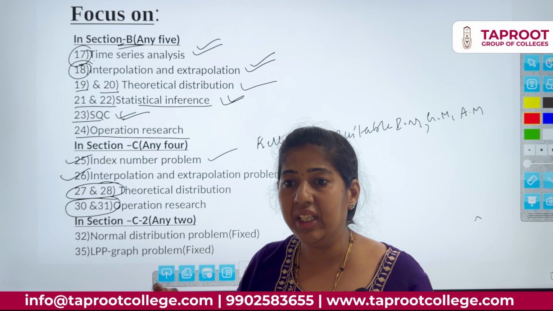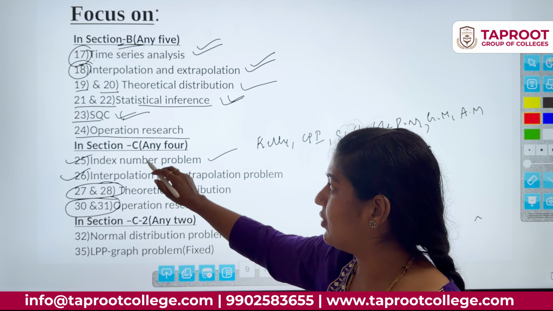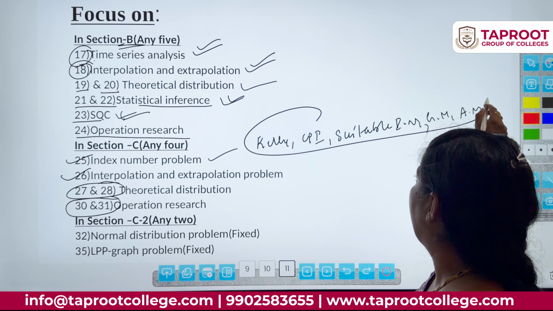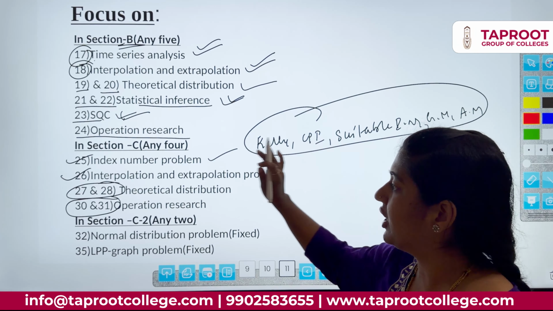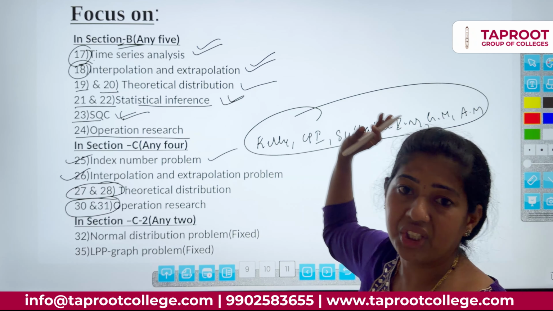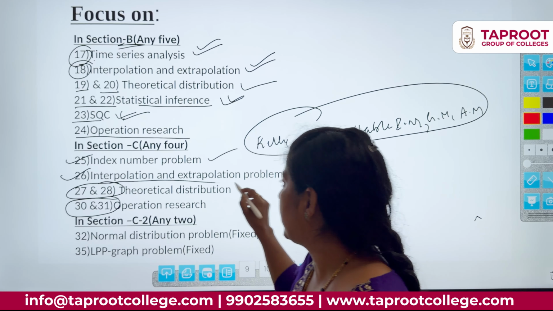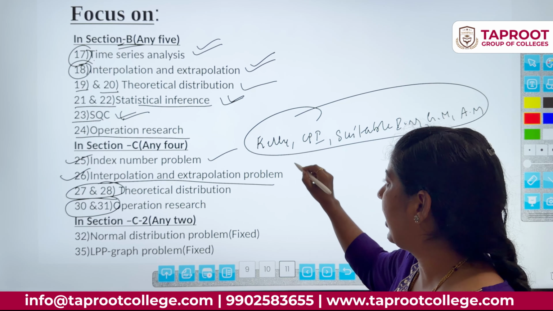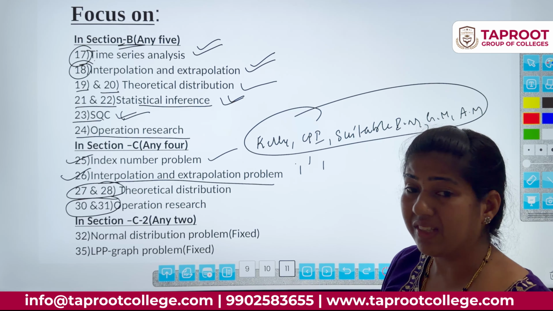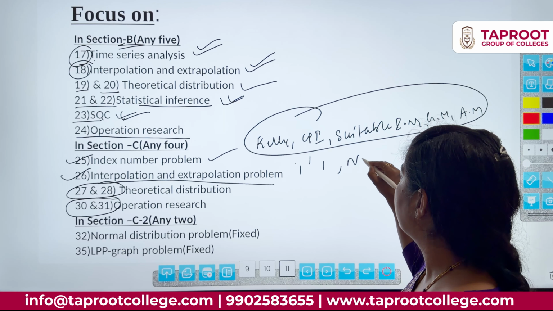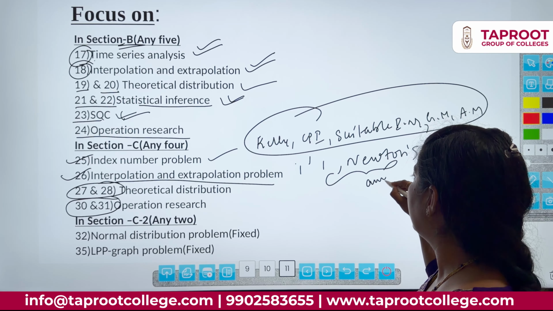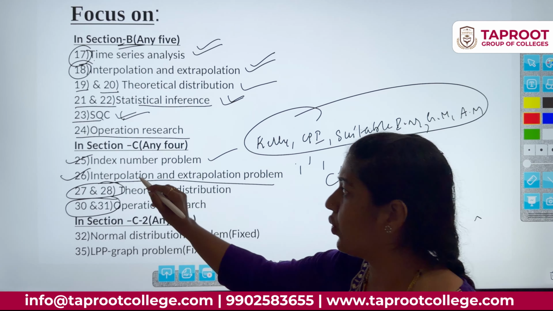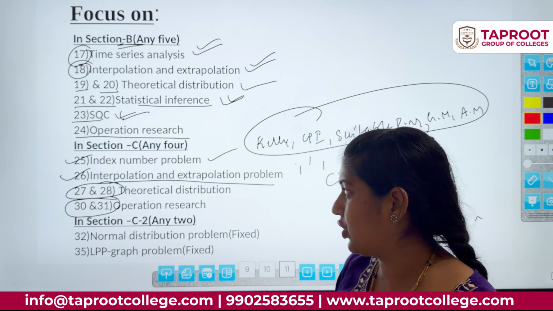In Section D, any one chapter will come as A and B. If it comes from index number, this will be helpful because all the 5 marks questions you have already prepared for, so that will be useful for Section C also, Section D also. Interpolation, how many questions? Only 2 questions. Binomial expansion method, this is the Pascal triangle problem. Another one is Newton's method. In these two, any one question is compulsory, so focus on interpolation and extrapolation.